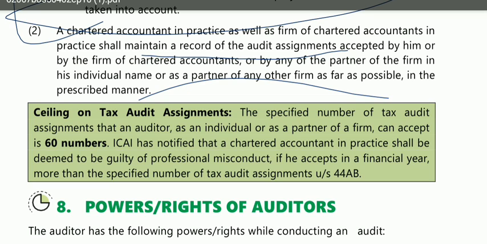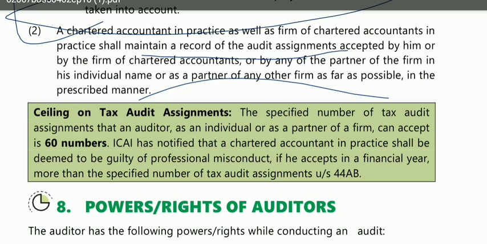ICAI has notified that a chartered accountant in practice shall be deemed to be guilty of professional misconduct if he accepts in a financial year more than the specified number of tax audits under Section 44AB. They are saying that if he exceeds the limit of tax audits also, then he will be deemed to be guilty of misconduct. So this was all your topic, ceiling on number of audits. I hope that you have now understood that the ceiling is per person and not per firm.